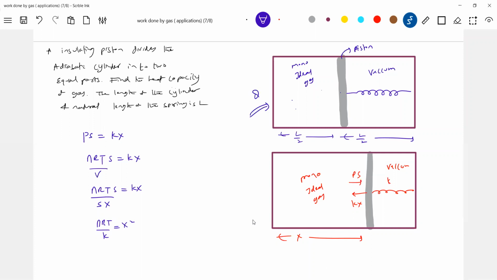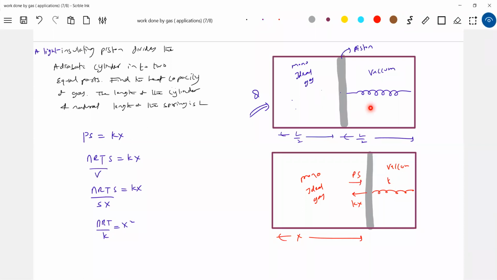Let's get into the concept. What happened? A part of the energy is utilized to increase the internal energy of the gas. The remaining is the work done by the gas. What is work done by gas? Anybody? That work done by gas is utilized to compress the spring, to increase the elastic potential of spring. If the spring is not there, it is free expansion again. Getting the idea? The piston is massless, an insulating and light piston. Somebody is asking, no, there won't be any kinetic energy. So therefore, work done by gas is nothing but the increase in elastic potential.